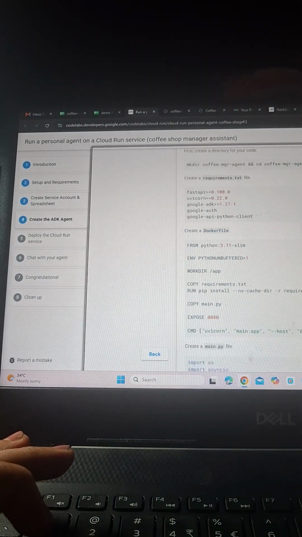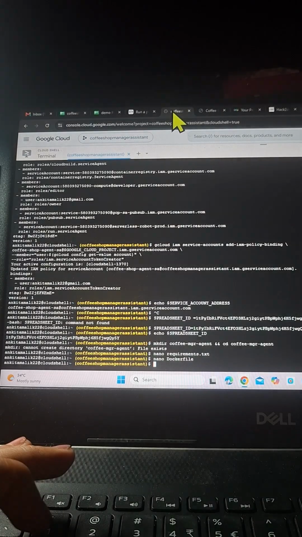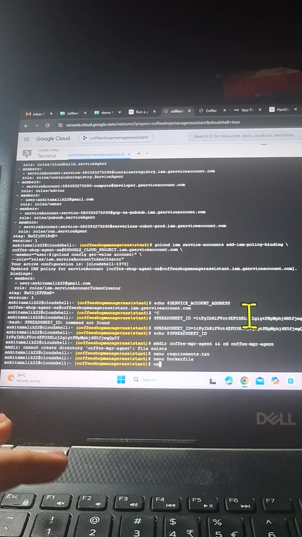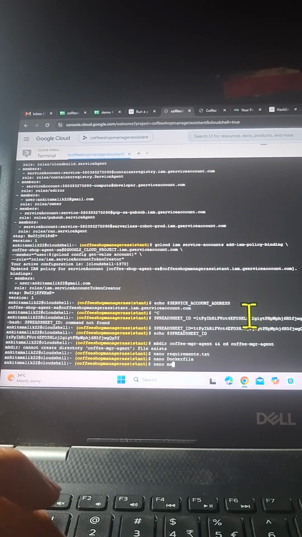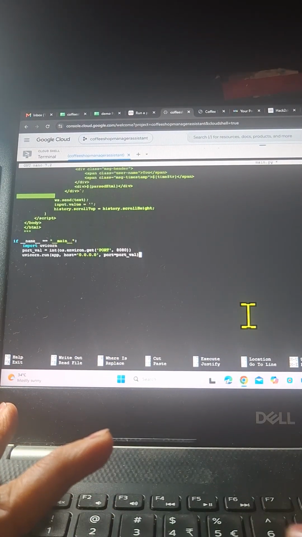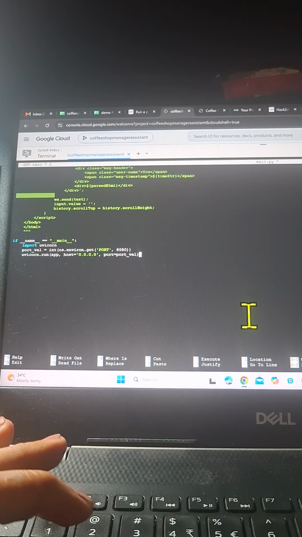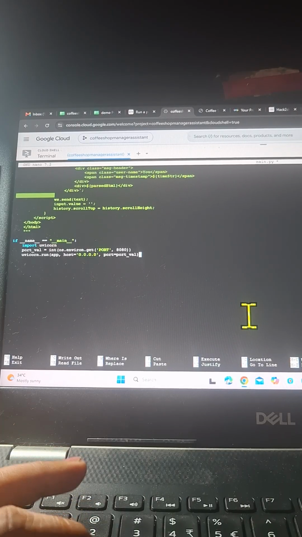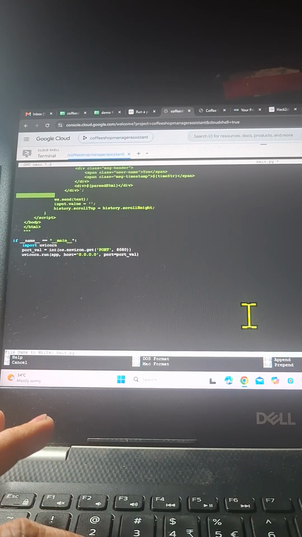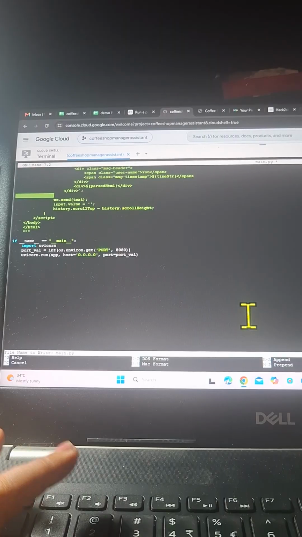Once this is done, okay, now it's time to create the main file. So what are we doing in the main file? That is the major part of creating this. Again, you can do what? nano main.py. If you are ready with your code, you can just copy and paste. Like here we have it ready inside the codelab, but otherwise when we do not have it ready, we have to write our code. Write to main.py, Ctrl+X, enter.